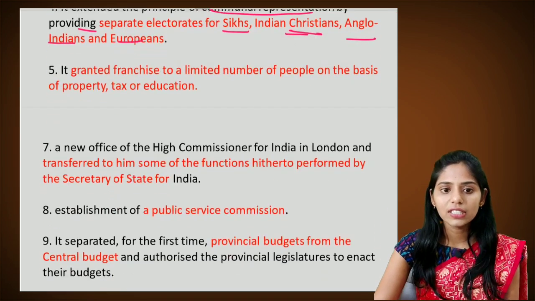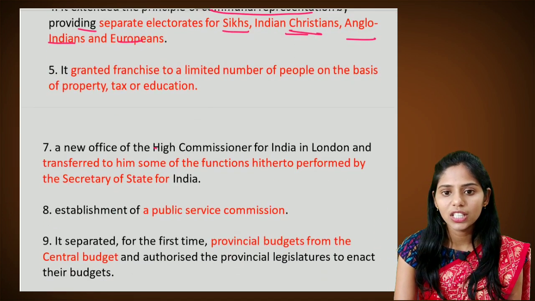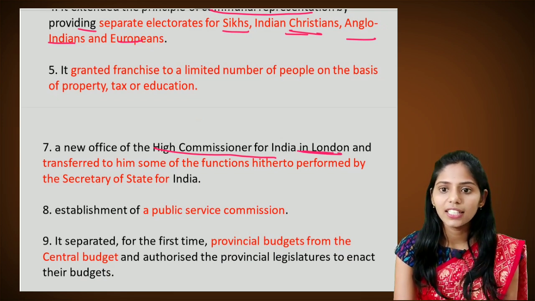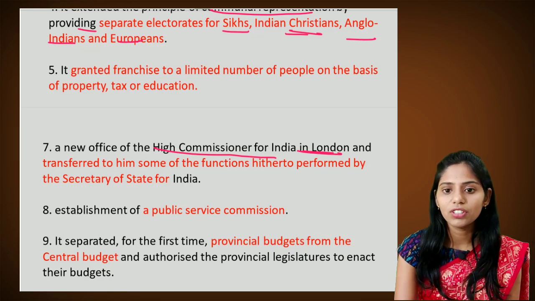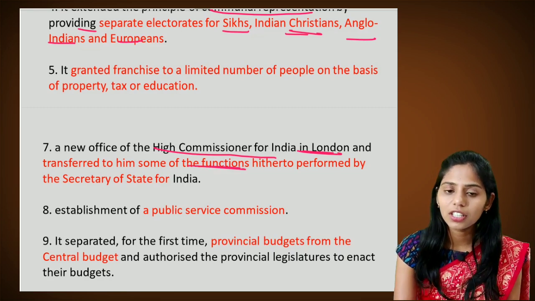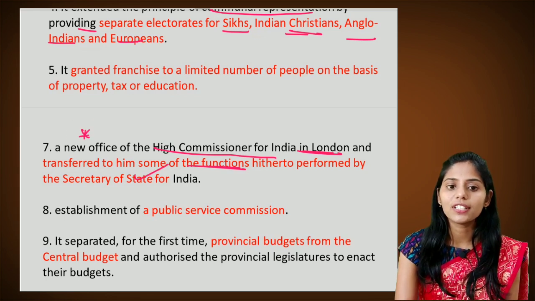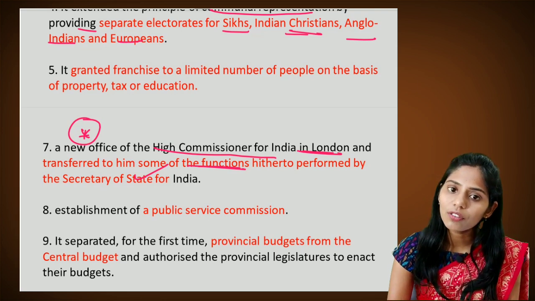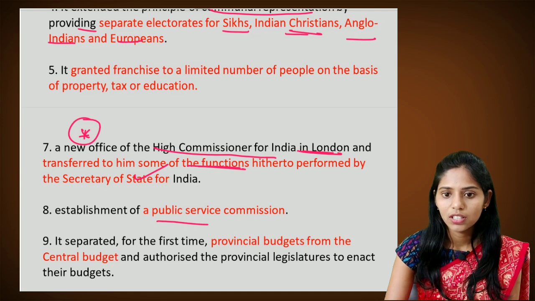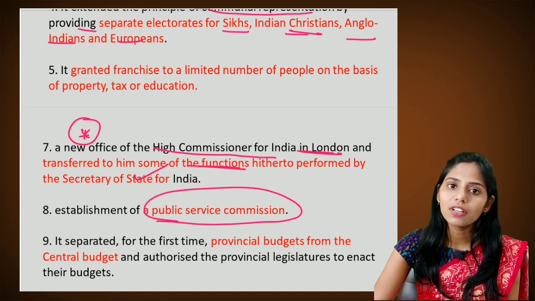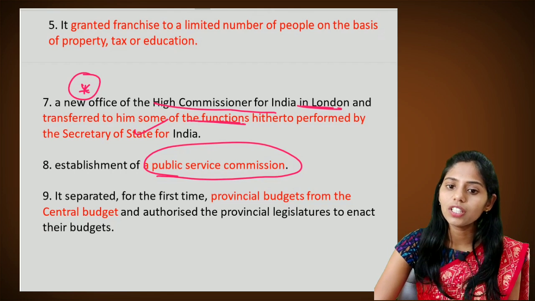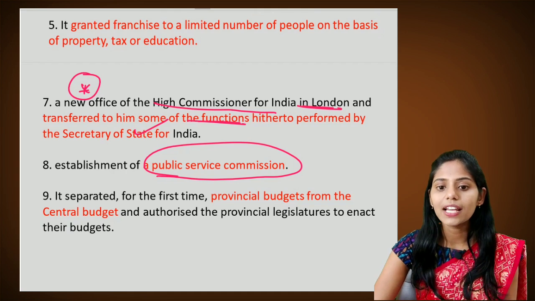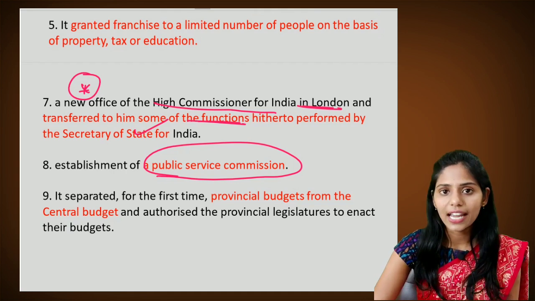Next important feature is a new office of High Commissioner for India in London, which was transferred some of the functions performed by the Secretary of State for India. So this is a very important point. There is also some transfer of powers. Next is the establishment of the Public Service Commission. This is also very important. And for the first time there is separation of the provincial budgets from the central budgets, and the provincial legislature was authorized to enact its budgets.